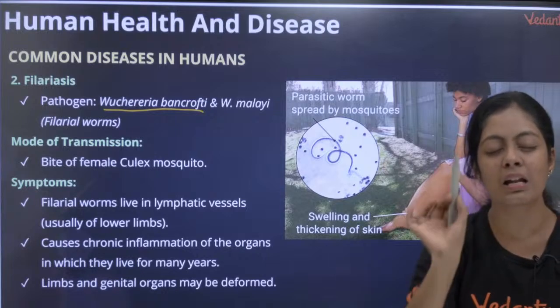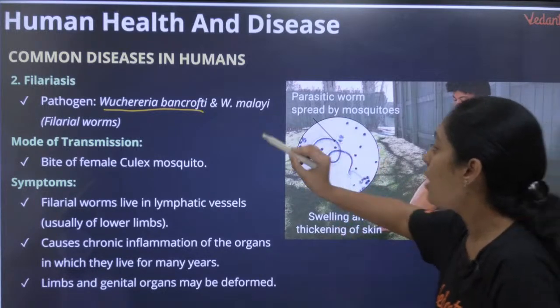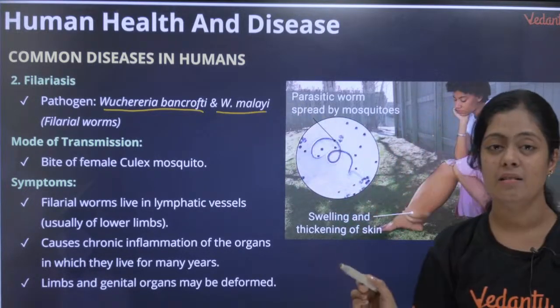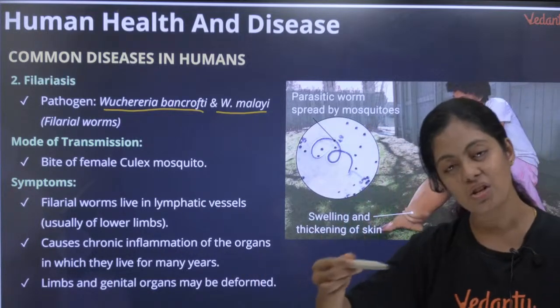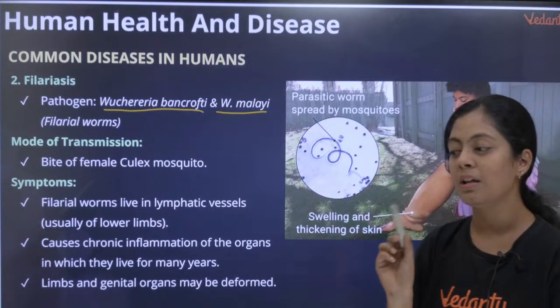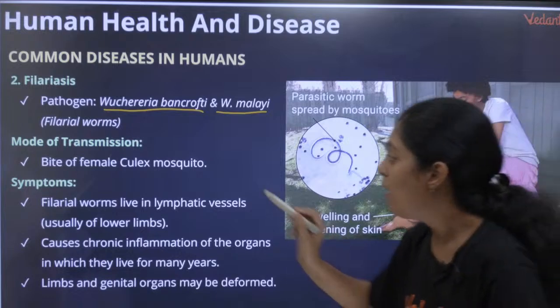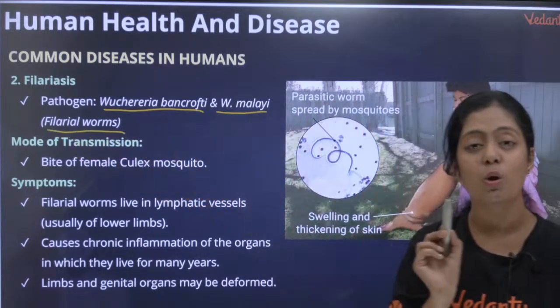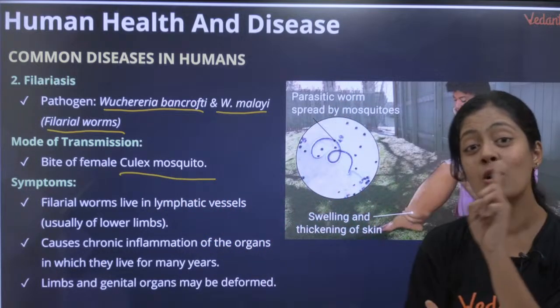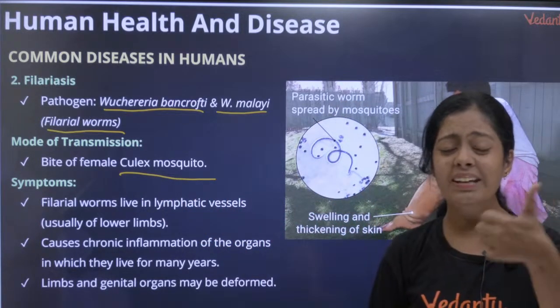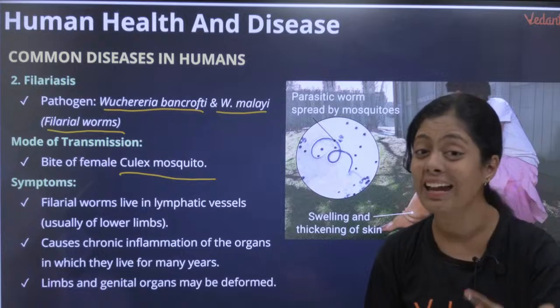Okay, everyone remember this name clearly: Wuchereria bancrofti or Wuchereria malayi. Say it, say it along with me. If you know it, okay; if you don't, practice again. We call these filarial worms. This is spread by mosquito. What is that mosquito? Culex mosquito. Dengue and chikungunya, Aedes mosquito.